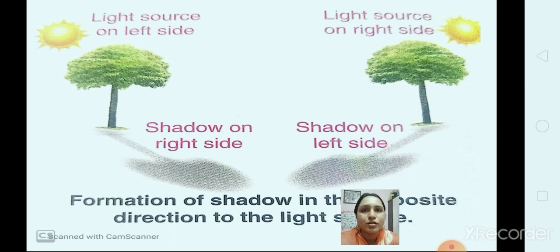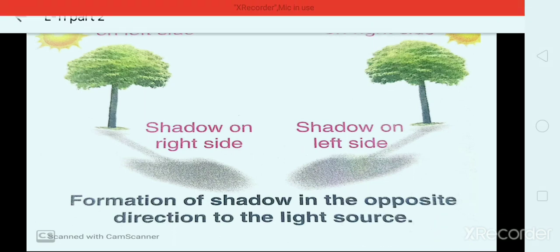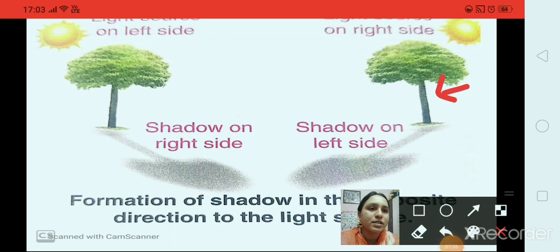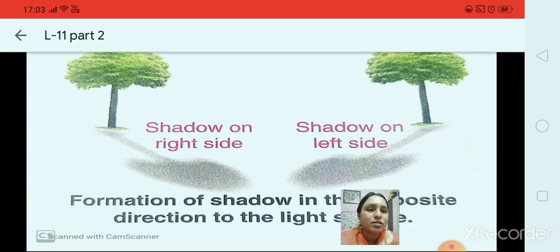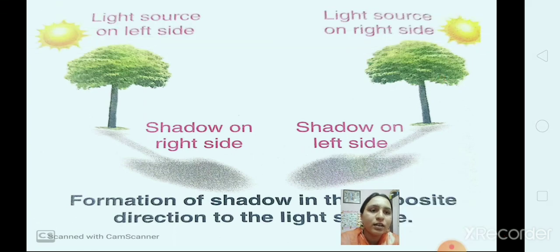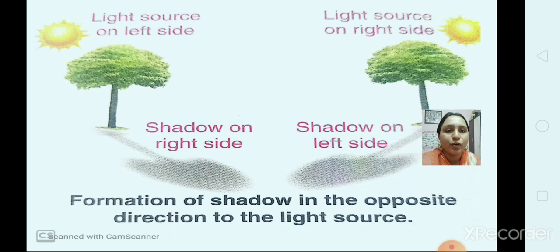Okay, so children, if the light is falling on an object from the right side, the shadow will be formed on the left side of the object. Here you can see the sun is on the right side and the object is a tree. So when the sun is on the right side, the shadow is on the left side of the tree, right? So this is how the shadow is formed, in the opposite direction to the source of light.